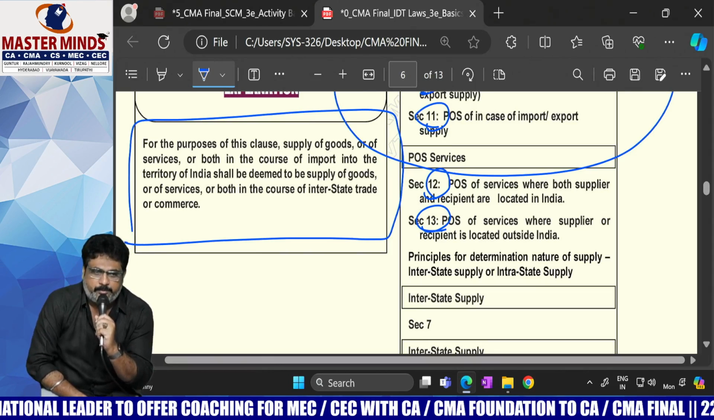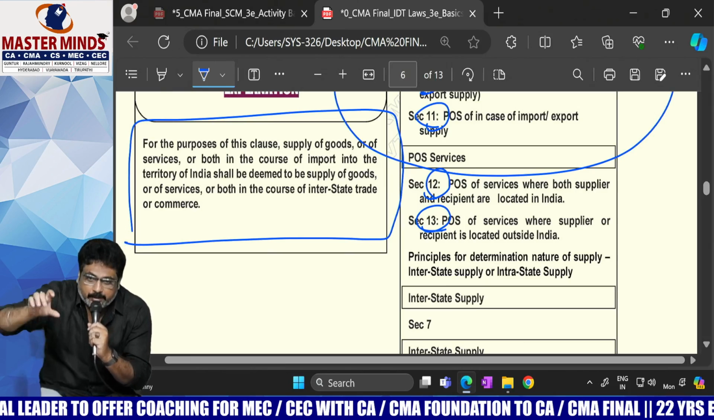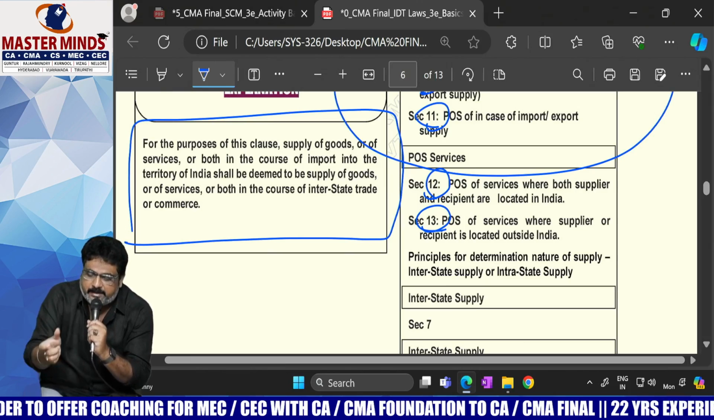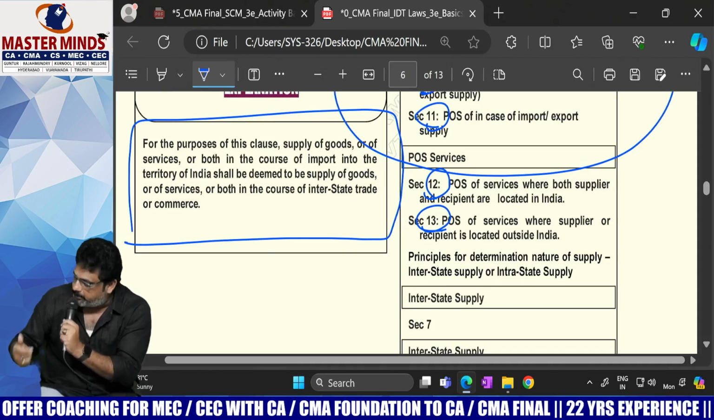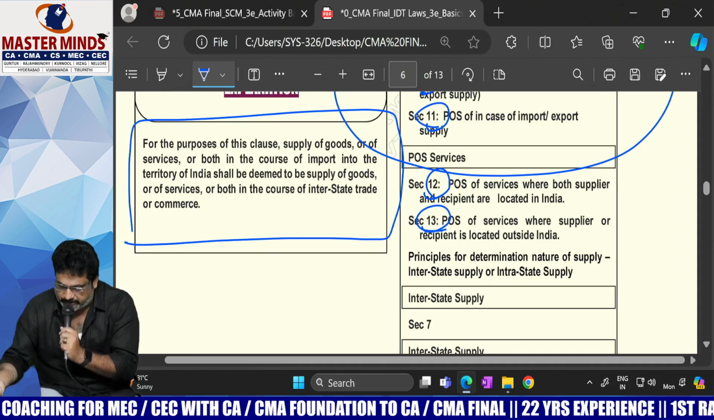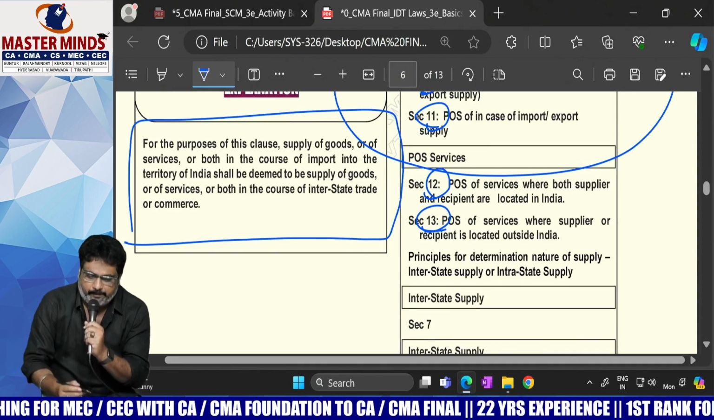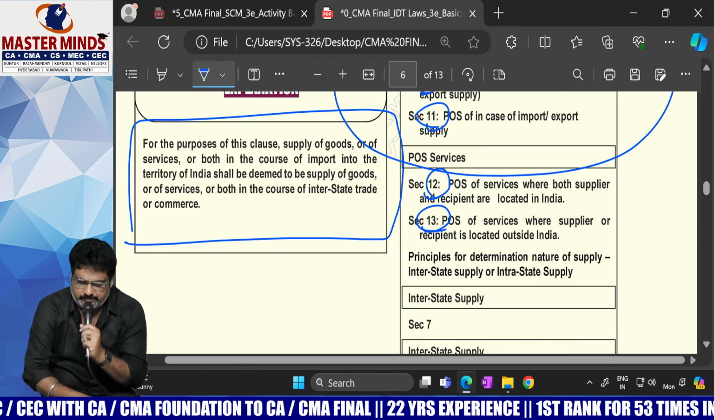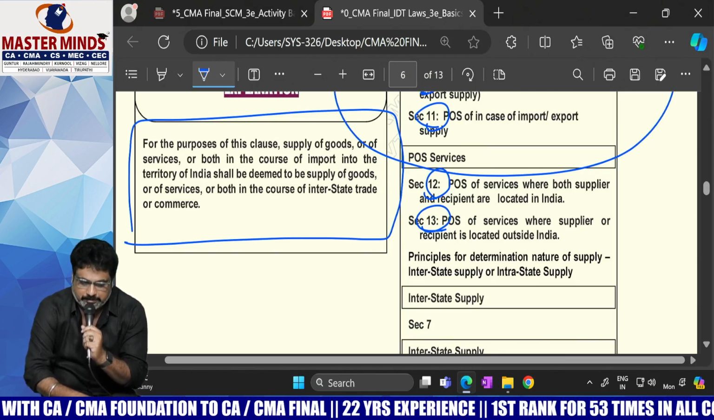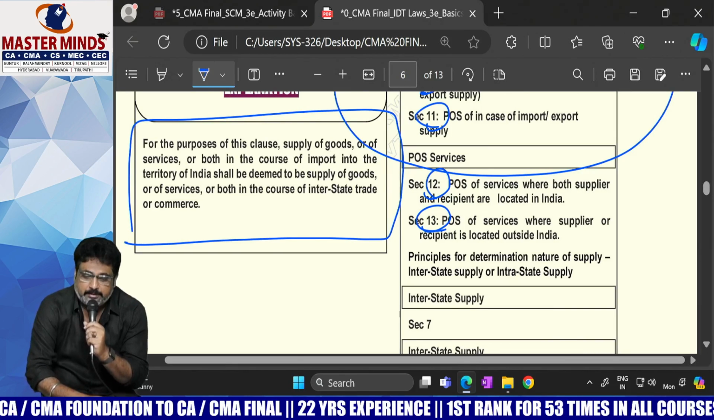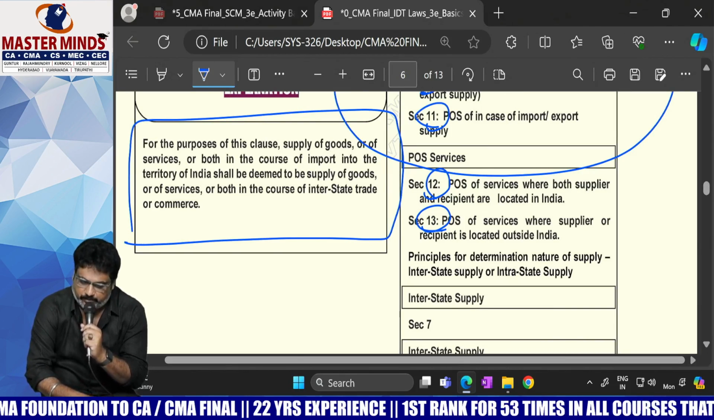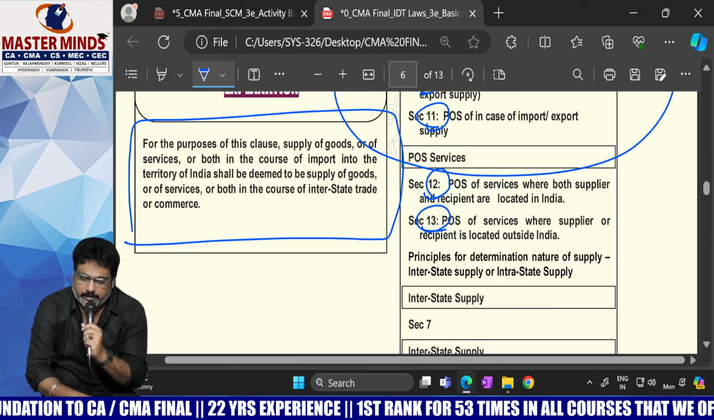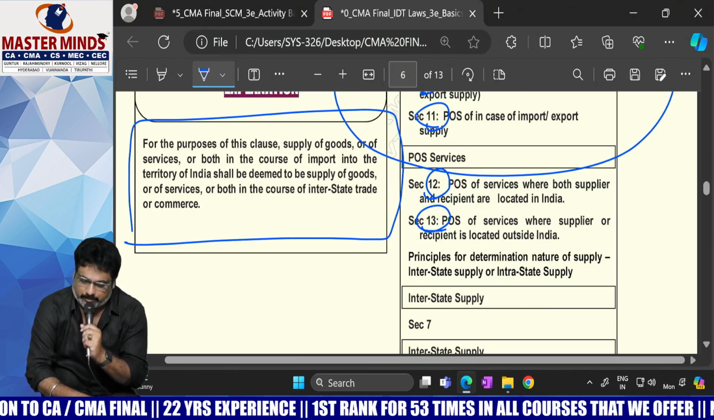Imports are deemed to be interstate supplies. In order to make it convenient to levy IGST, imports are deemed to be interstate supplies. See the explanation. For the purpose of this clause, supply of the goods or services in the course of import into the territory of India shall be deemed to be the supply of the goods or services or both in the course of interstate trade or commerce.